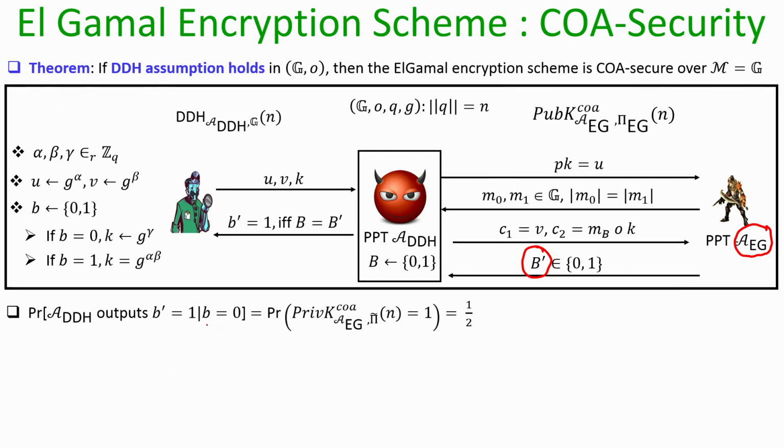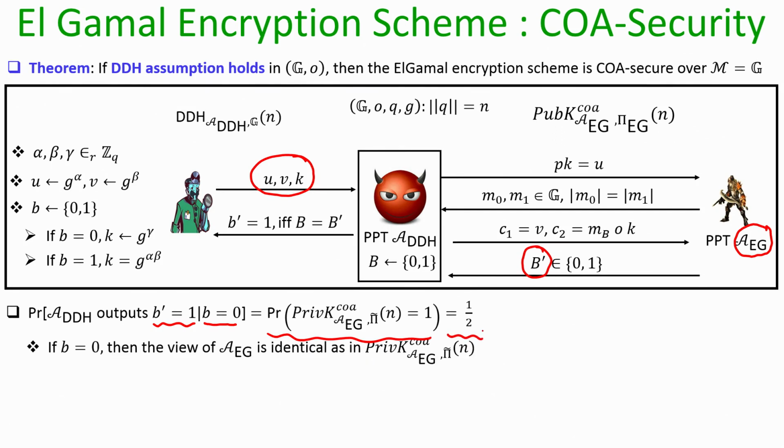So, I claim that if little b is equal to 0, that means this triplet is a non DDH triplet, then the probability that my DDH solver outputs incorrectly, namely it outputs b dash equal to 1, is exactly the same with which this COA attacker would have won the COA game against the symmetric key variant of the Elgamal encryption scheme, and we have already proved that it is 1 by 2.